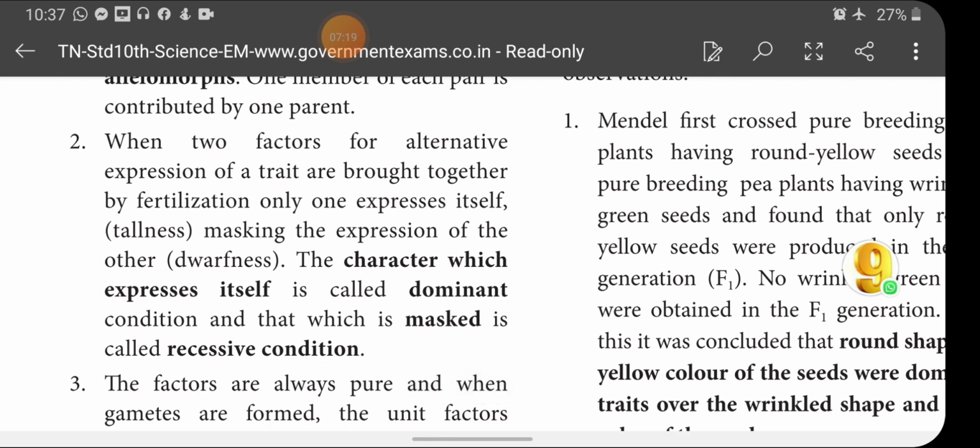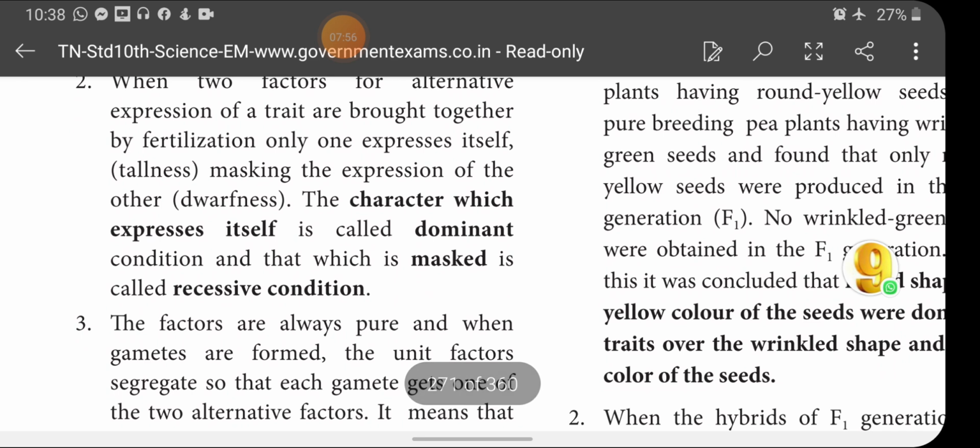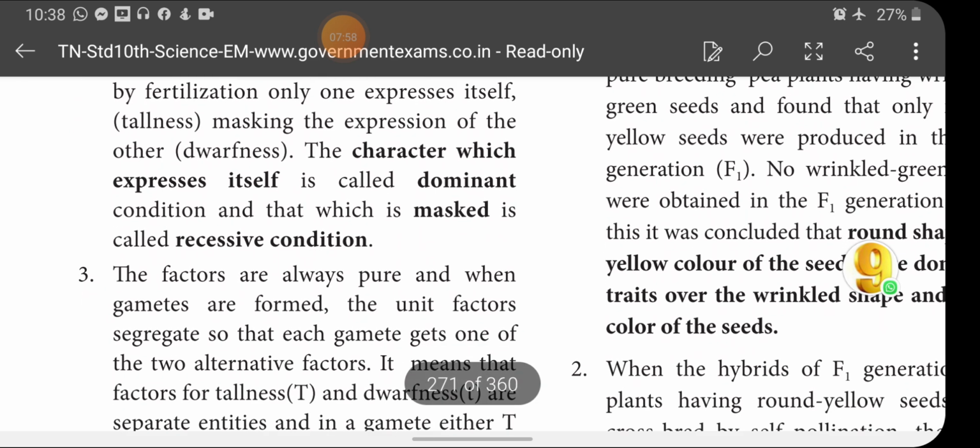When two factors for alternative expression of a trait are brought together by fertilization, only one expresses itself, that is tallness, masking the expression of the other, that is dwarfness. Okay. So in cross pollination, we brought two factors of alternative forms together. What happened? Only one character is expressed after the fertilization, and the character which is expressed is called the dominant character. The character which is masked by the other, that is dwarfness, is the recessive character. The character which expresses itself is called dominant, and that which is masked is called recessive condition.